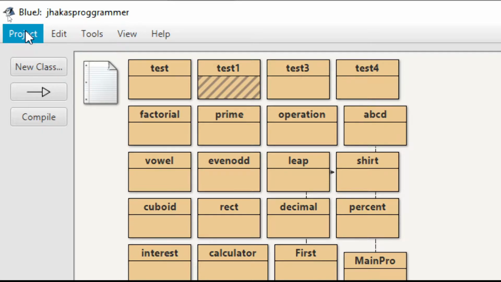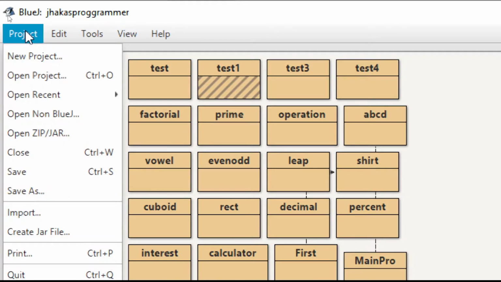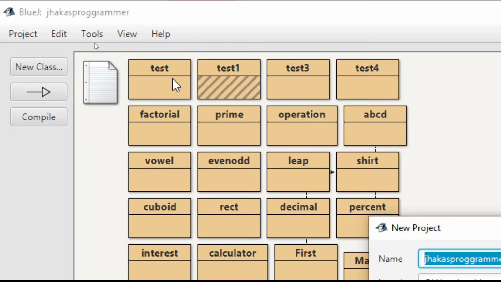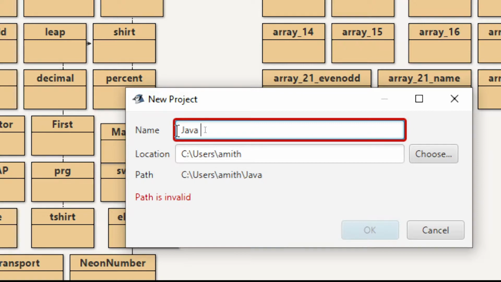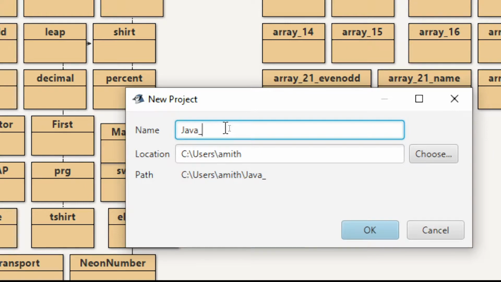First we need to create a project. Just click on the Project option, click on New Project. A dialog box will appear, and we enter the name, Java. One thing we need to know is that while creating a project, we should never leave a space between two words. If you want to make a project name with two words, you can put an underscore and write Java_basics, but never leave a space between two words, which is not allowed in BlueJ.